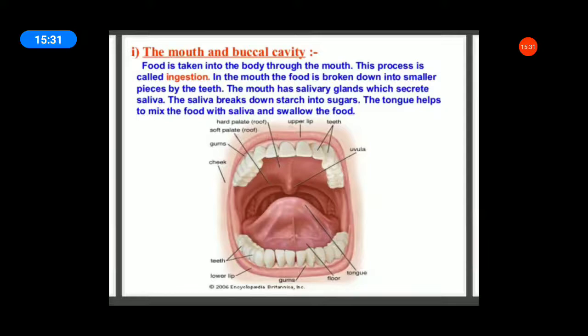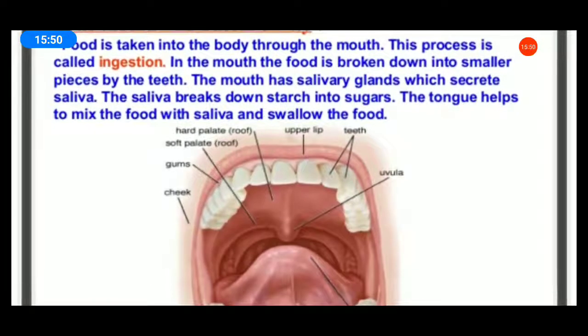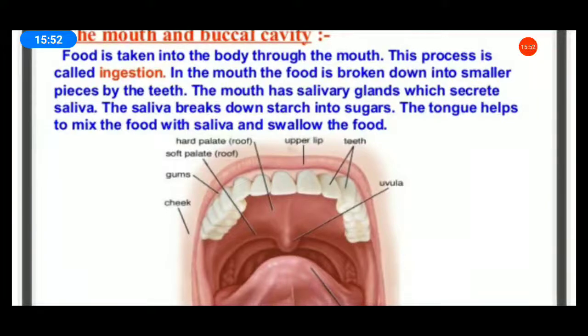In the mouth, the food is broken down into smaller pieces by the teeth. The mouth has salivary glands which secrete saliva. Listen all of you, the mouth and buccal cavity. Food is taken into the body through the mouth. This process is called ingestion. In the mouth, food is broken down into smaller pieces by the teeth. The mouth has 3 salivary glands. What is the salivary glands' main function? To secrete saliva. Okay.